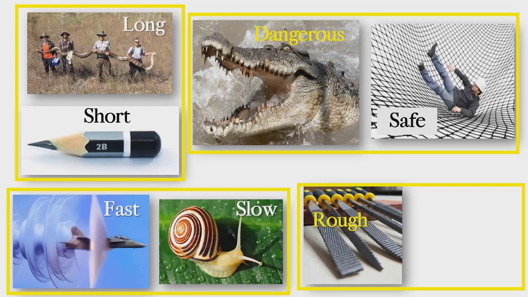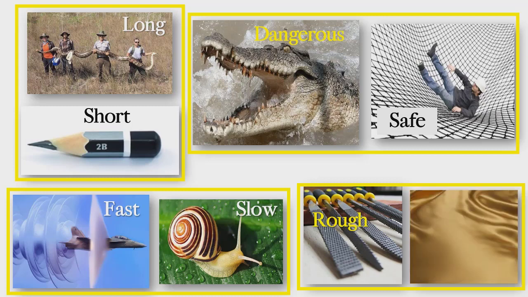Rough. Look at the crocodile. The crocodile is very, very rough. Look at the skin of the crocodile. The crocodile is very rough. Okay. What is the opposite of rough?